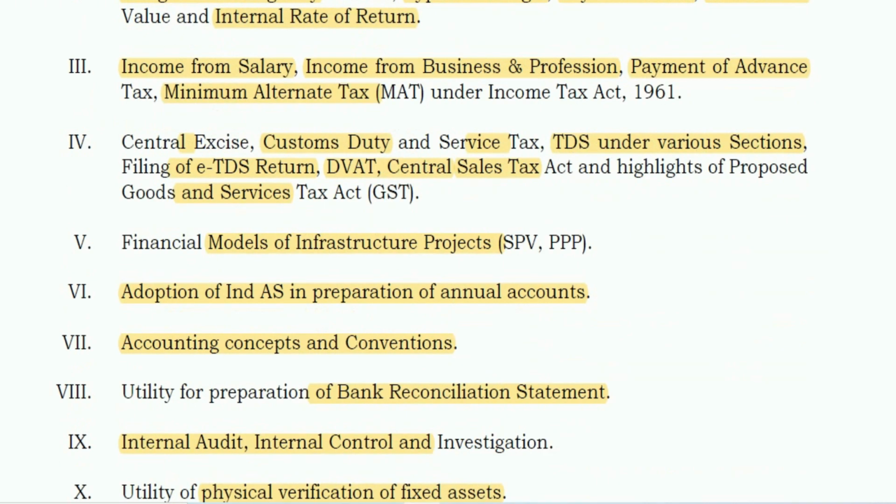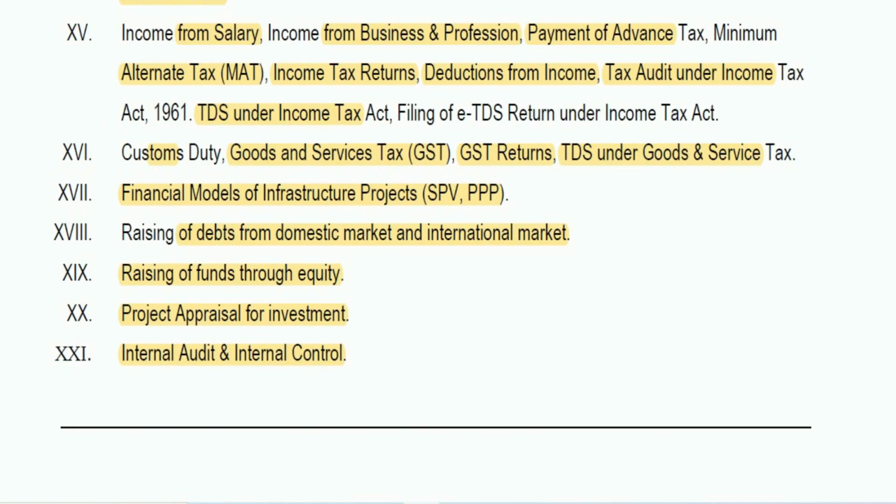So if I put you summary in nutshell, the questions will be there from accounts, costing, taxation. Taxation include your income tax and GST and your audit. Your number one priority should be accounts, then taxation, then costing, then financial management, and then your audit. So like this you should prepare for it.